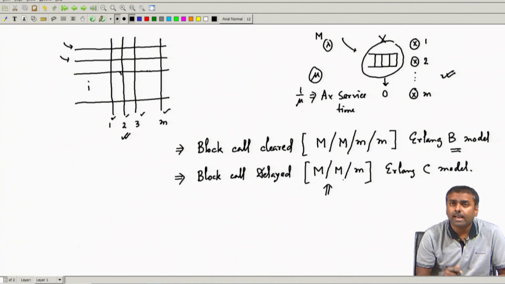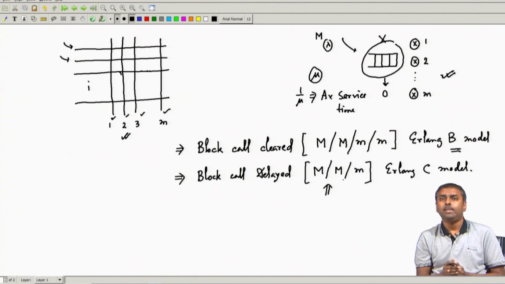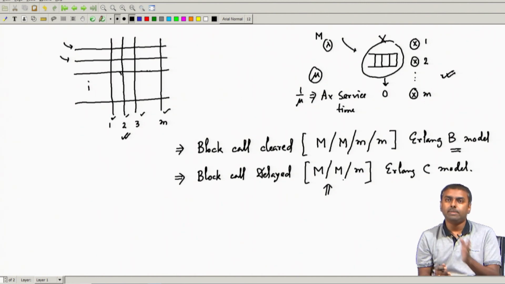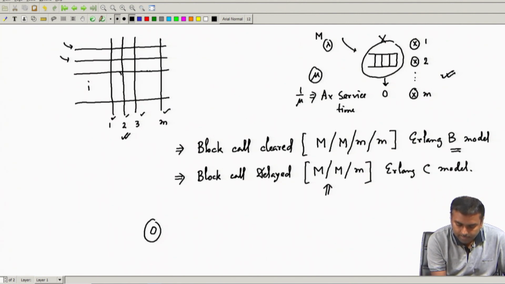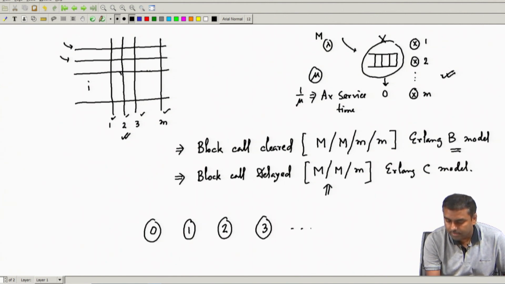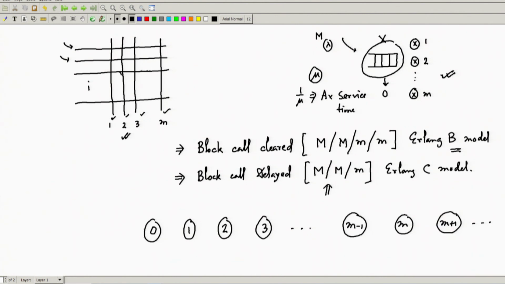Because it is Markovian arrival and Markovian service, the state description does not change. How many customers are there? There will always be some integer number of customers and nothing else is required. So the Markov states will be 0, 1, 2, 3, just counting how many customers are there in the system, up to m minus 1, m, m plus 1 and so on. It goes up to infinity because I have an infinite buffer; it is not a finite thing.